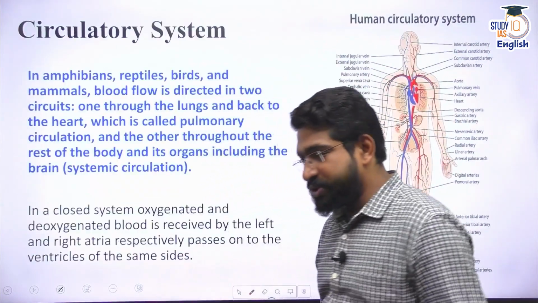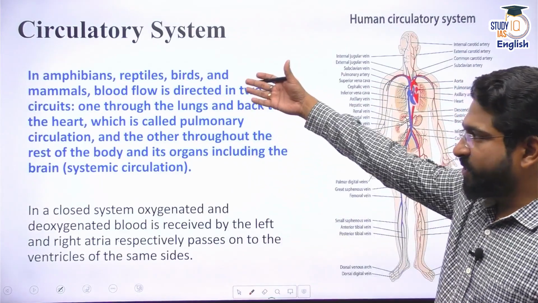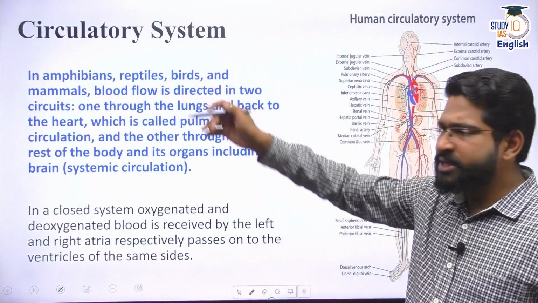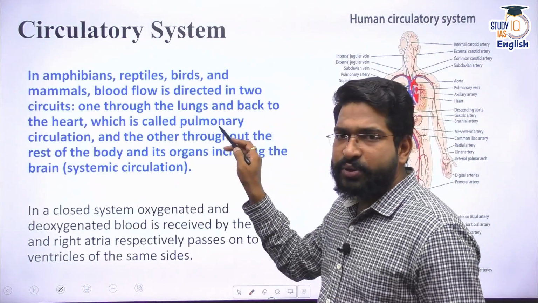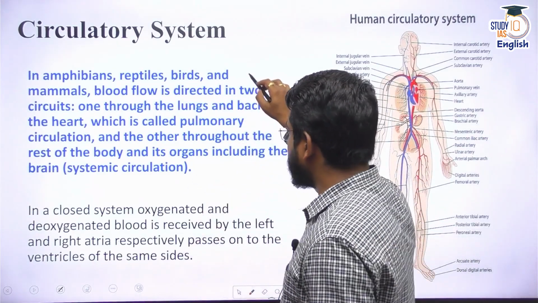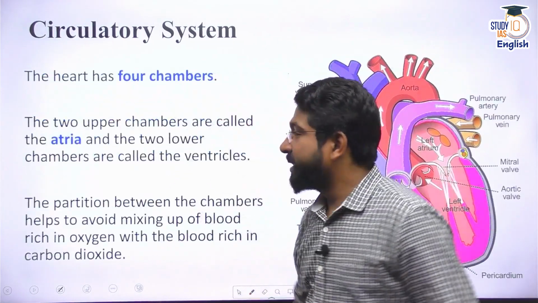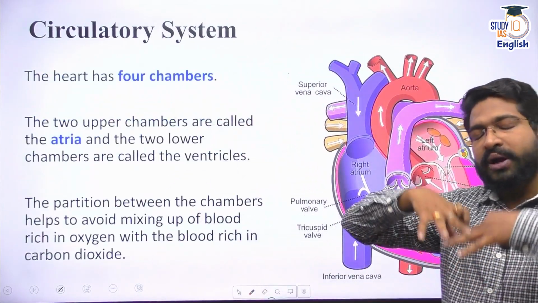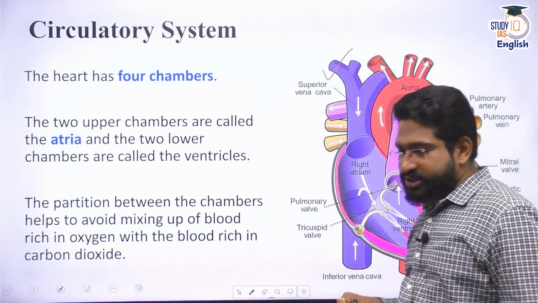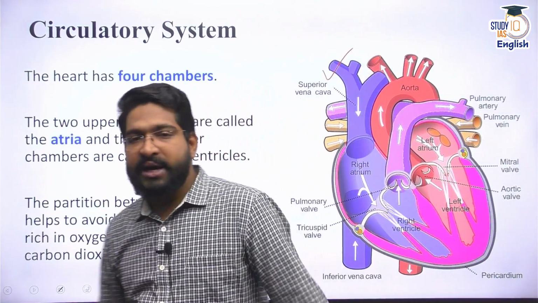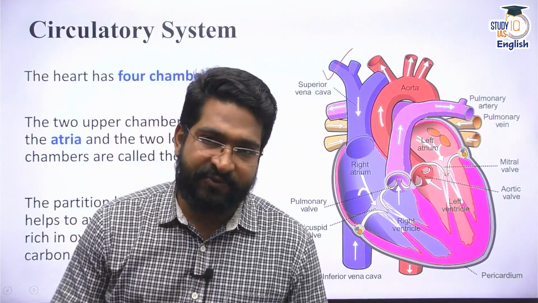We have a closed system. Now, this closed flow system is found in amphibians, reptiles, birds, and mammals. The blood is always flowing through different vessels. We'll talk about these vessels, and this blood is pumped through the entire body by an organ called the heart. Now, this is the cross section of the heart. Human heart has 4 chambers in it.